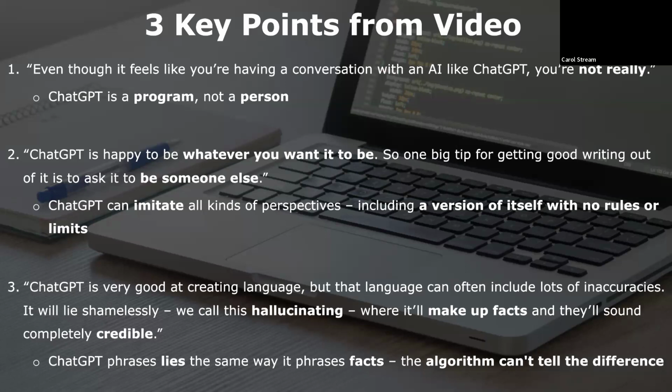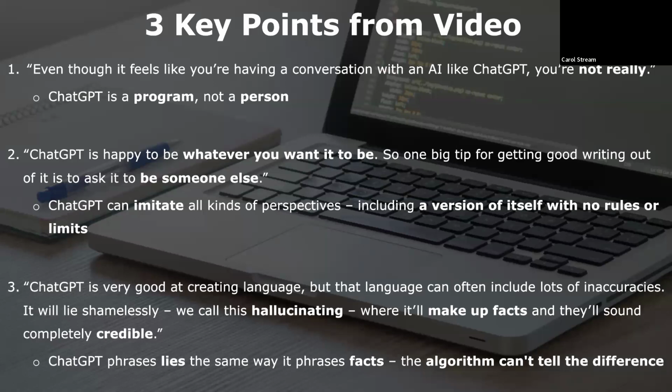Number 2, ChatGPT is happy to be whatever you want it to be. So one big tip for getting good writing out of it is to ask it to be someone else. As innocuous as this may sound, there's a dark side to ChatGPT's ability to impersonate, particularly when it's told to impersonate a version of itself with no rules or limits.